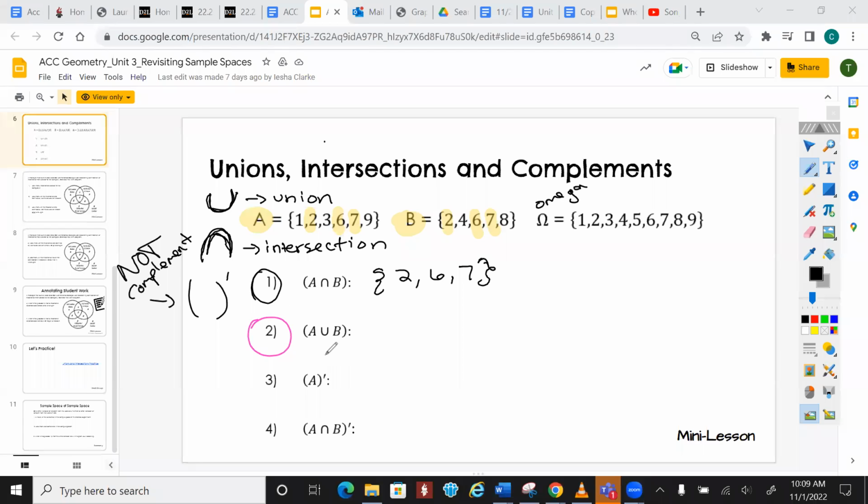On number 2, we got the union. When two people get married, they're uniting their lives, right? All their baggage and all the other person's baggage come together, and then they go to the Dr. Phil show. So we're going to write out all of the numbers that are included in A and B. If they repeat, you only write it once.